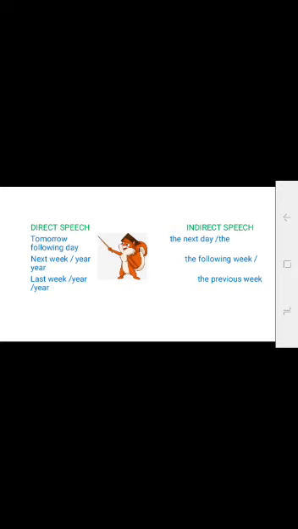Direct speech: tomorrow becomes the next day or the following day. Next week or year becomes the following week or the following year. Last week or year will become the previous week or the previous year.